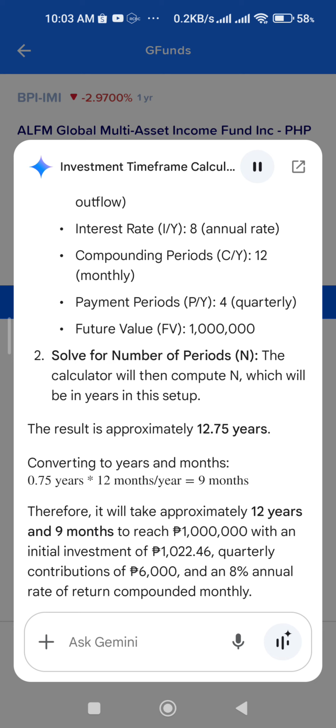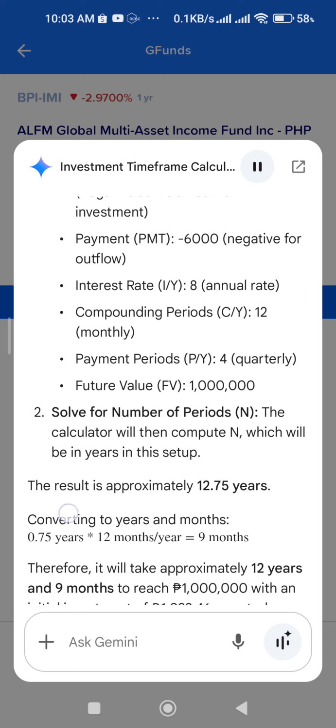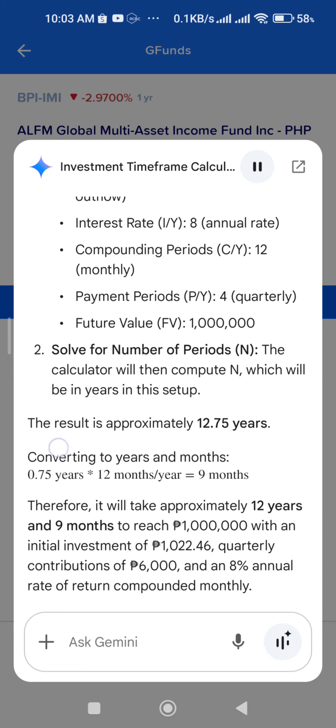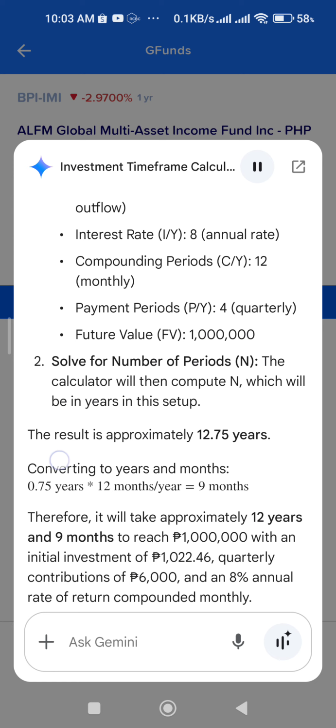2. Solve for number of periods, N. The calculator will then compute N, which will be in years in this setup. The result is approximately 12.75 years. Converting to years and months, 0.75 years times 12 months per year equals 9 months. Therefore, it will take approximately 12 years and 9 months to reach 1 million pesos, with an initial investment of 1,022.46 pesos, quarterly contributions of 6,000 pesos, and an 8% annual rate of return compounded monthly.